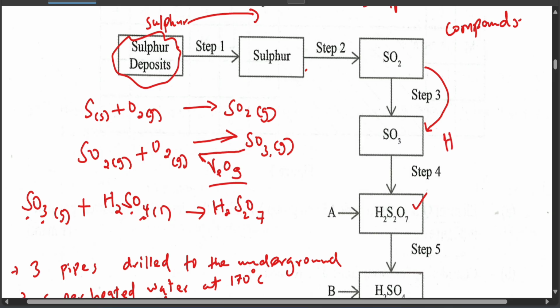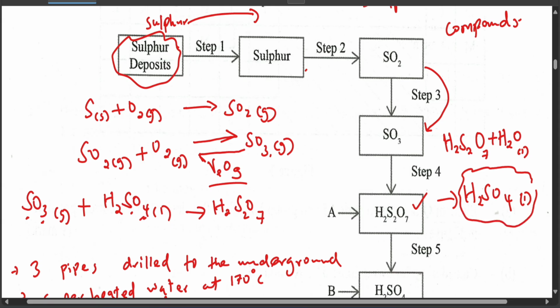Now the oleum that you obtain from that reaction is reacted with water to give you sulfuric acid. But the water is added dropwise. Why? Because if you add it all at once, it usually makes the concentrated sulfuric acid be collected in vapor form.